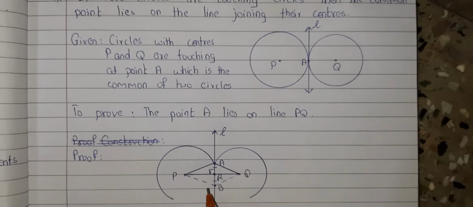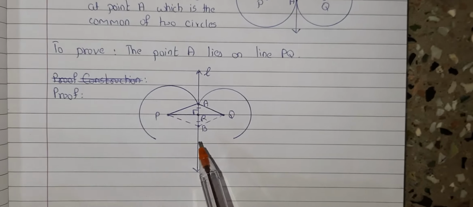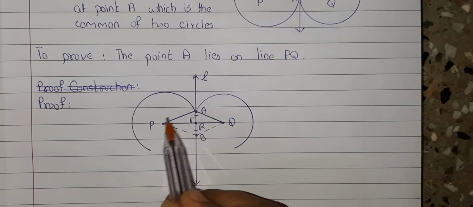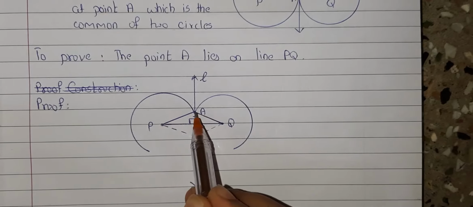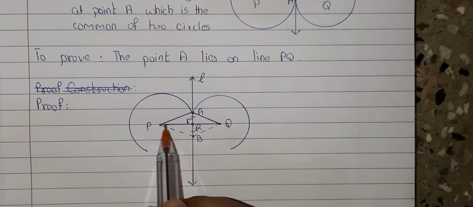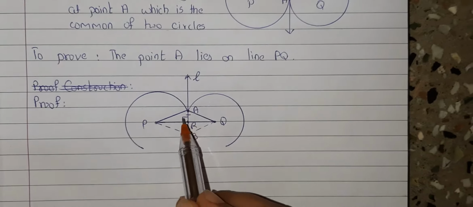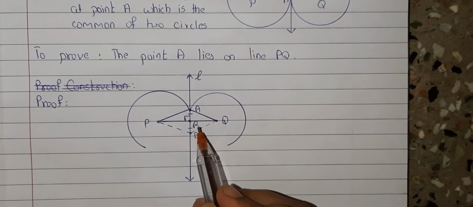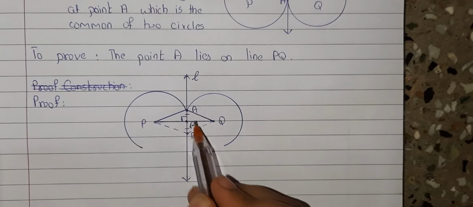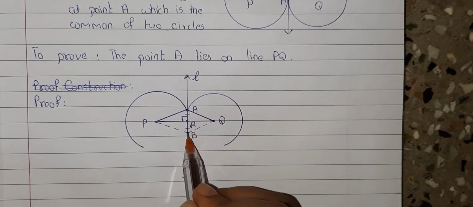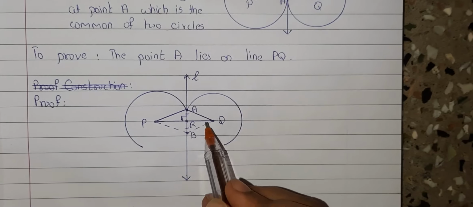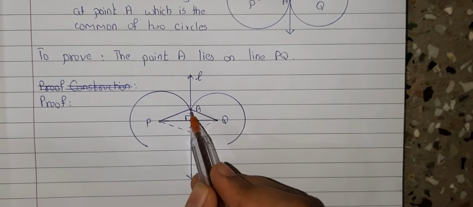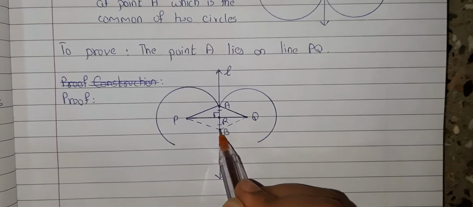So in proof I have drawn here a diagram. So I have taken point A touching both the circles, but point A does not lie on line PQ. So we have drawn half circles, because if we complete this construction we'll be getting 2 points, that is A and B, on both the circles. So we have drawn here half circles, but theoretically we will be proving that point B also lies on both the circles.